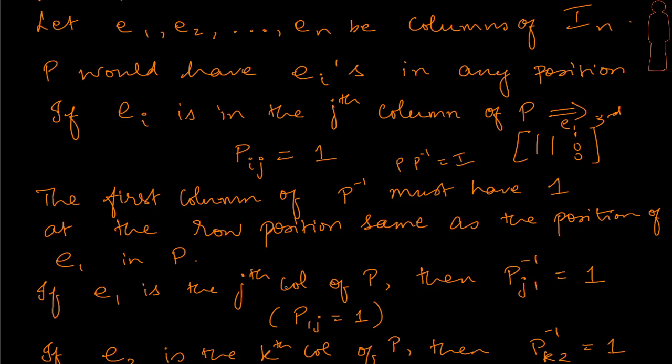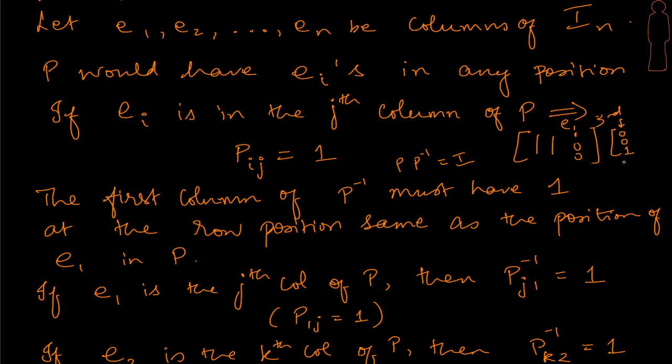So if E1 is there in the jth column of P, then the inverse must have, so let's take this, E1 is the first column, right? The first column is sitting at some position, let's say the third position. Then in my P inverse, if I take the first column, I don't want contribution from the first column, I don't want contribution from the second column, I want the contribution from the third column.